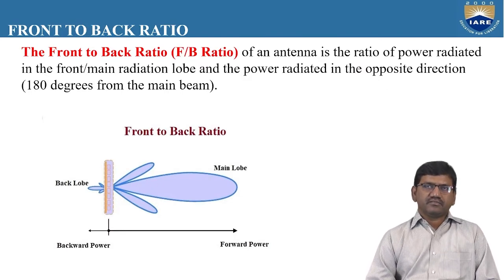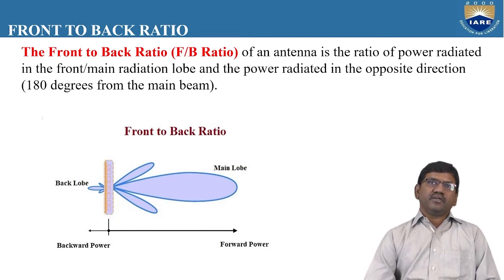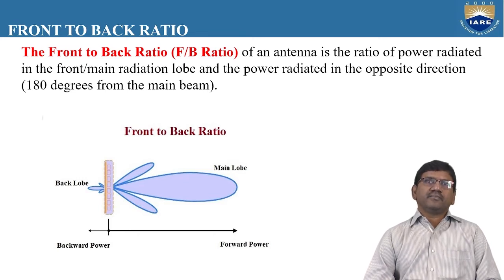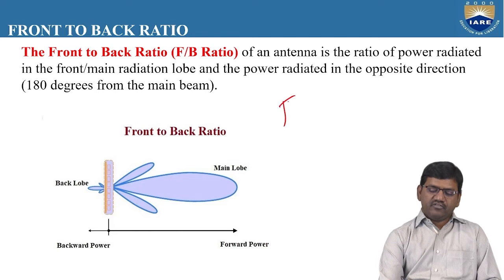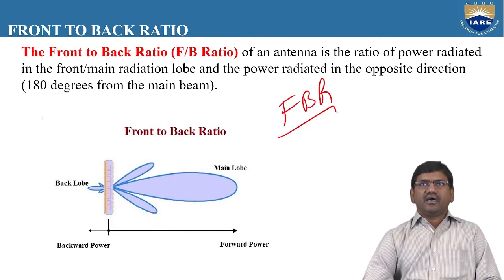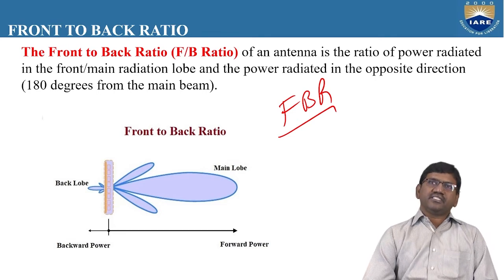Front to back ratio. This is also one of the parameters. Whenever we design an antenna, we need to check the performance of the antenna. So this is one important parameter to check the performance of the antenna. This front to back ratio, you can also name it as FBR. Whenever we buy an antenna, there will be some specifications written on the antenna.